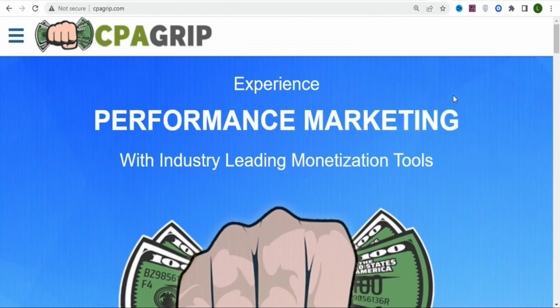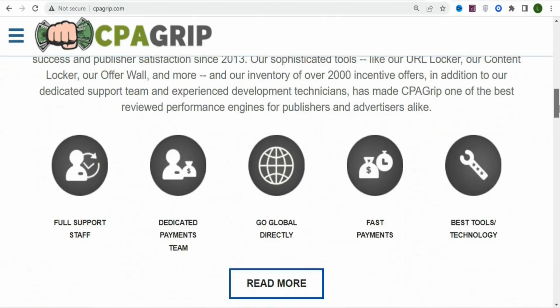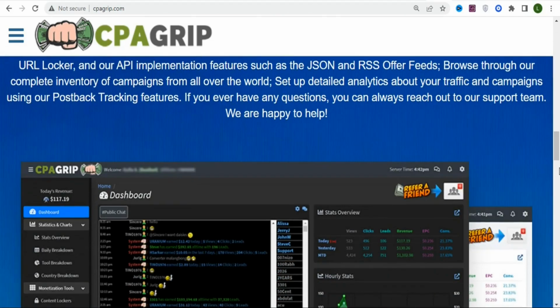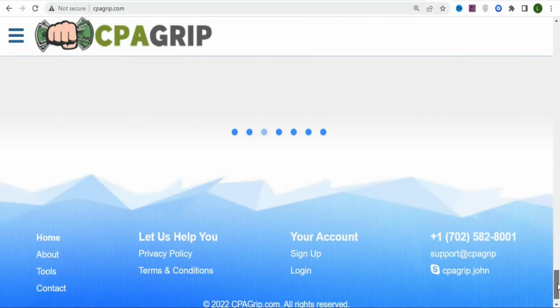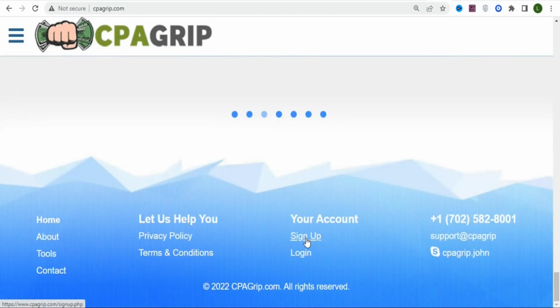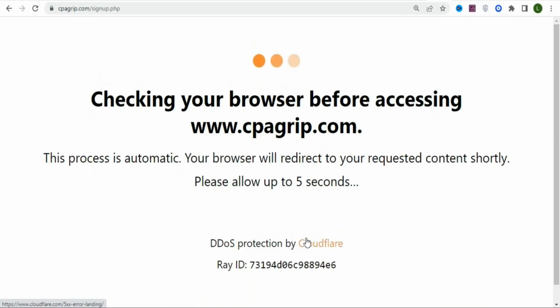Now if you are new and you don't know how to create an account, I'm just going to take you through step by step on how to do it. So once you're on CPA Grip platform, just scroll down to the bottom so that you can get the sign up button to sign up. Once you scroll down to the button, just click on sign up so that you can enter your details and then sign up for your free accounts.